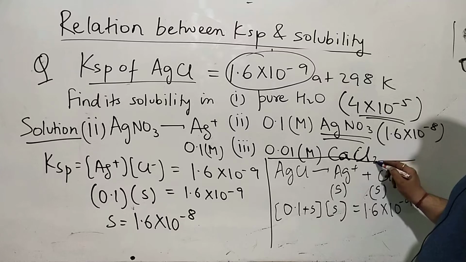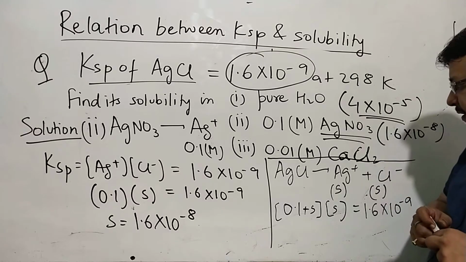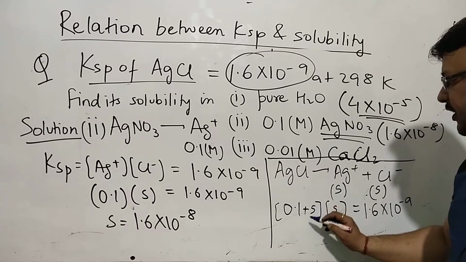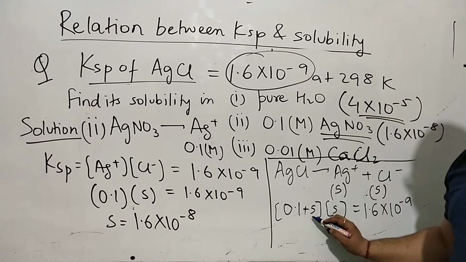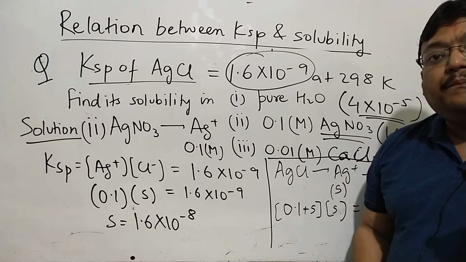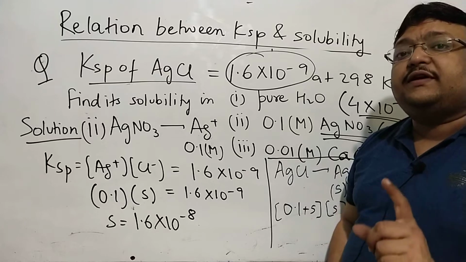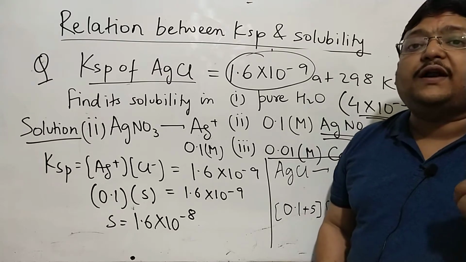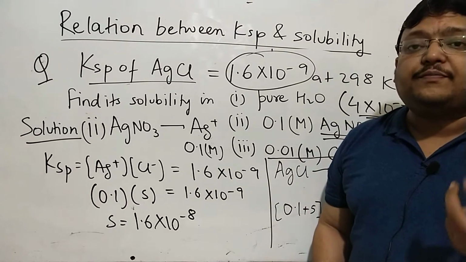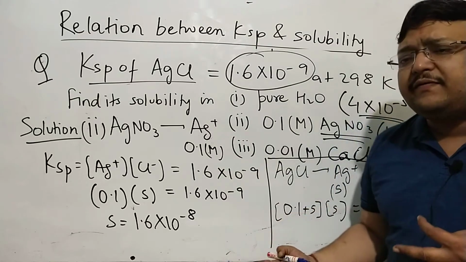This from silver nitrate, this from AgCl. The next line would be, because S is very, very small, listen carefully, this is what all textbooks do, and you might need to do it in your school exam as well.